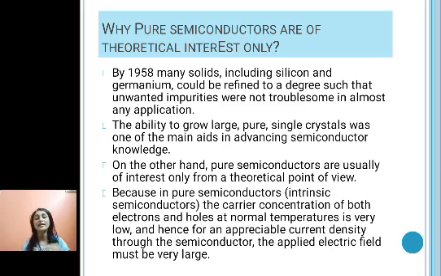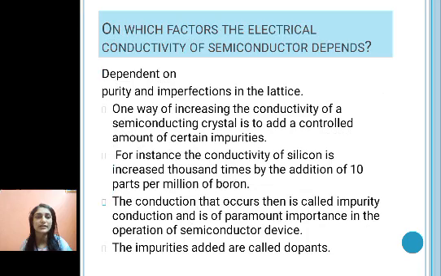Hence, for an appreciable current density through that semiconductor we would have to apply a very large electric field. If there is a need to apply a very large electric field, naturally we are not interested in that kind of material.